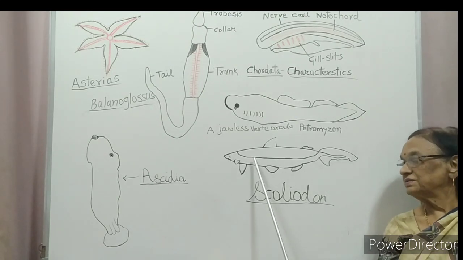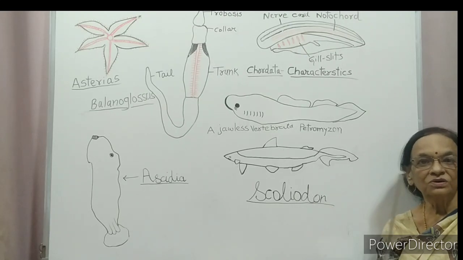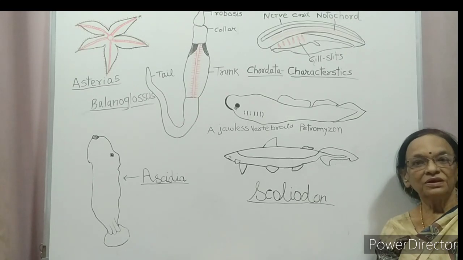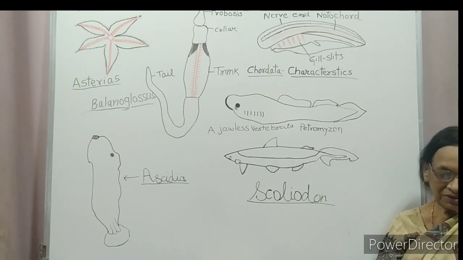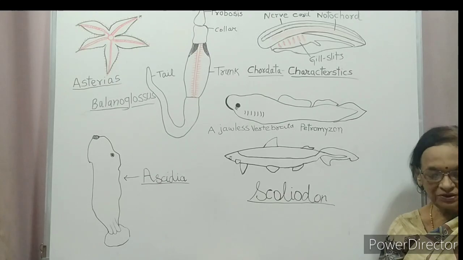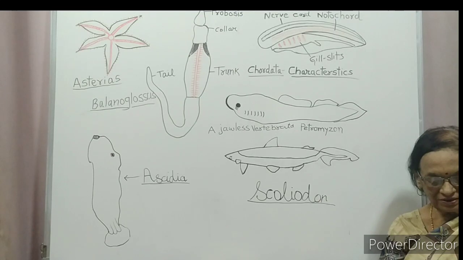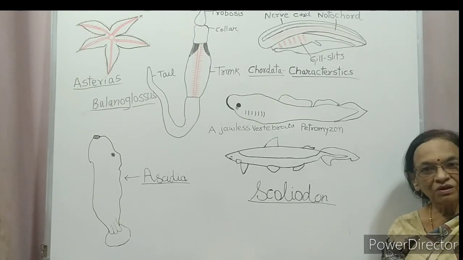In Chondrichthyes, there is no air bladder. They have to swim throughout to avoid sinking. In Osteichthyes, the air bladder is present. Then Chondrichthyes have internal fertilization, and here fertilization is external. So these are the differences between Chondrichthyes and Osteichthyes.